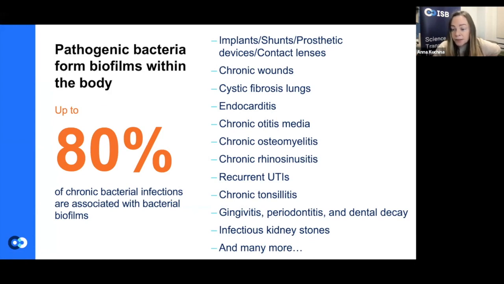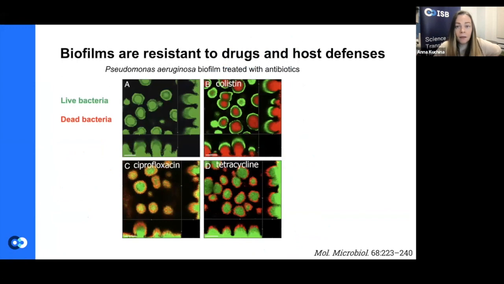So biofilms are really hard to eliminate, and they lead to very aggravated outcomes for diseases. Why are biofilms so resistant to drugs and host defenses? One of the examples of this resistance is shown here.